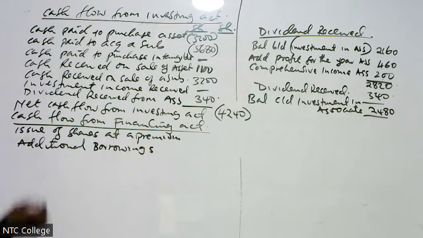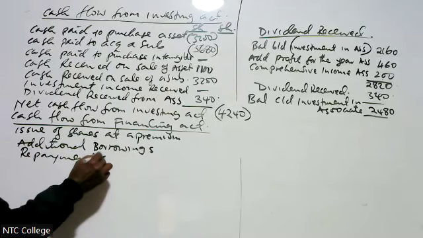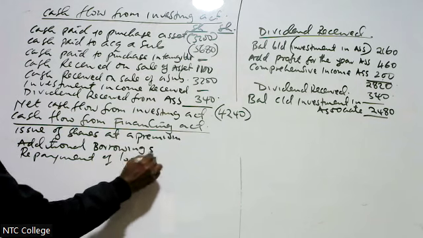Additional borrowings. We have repayment of loans.